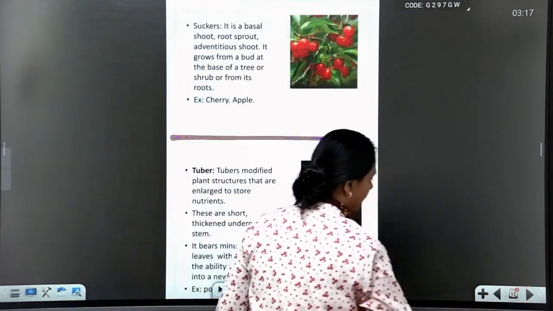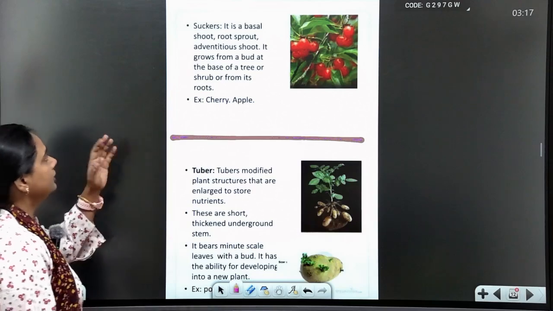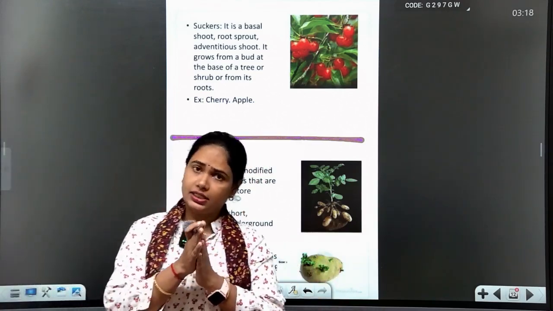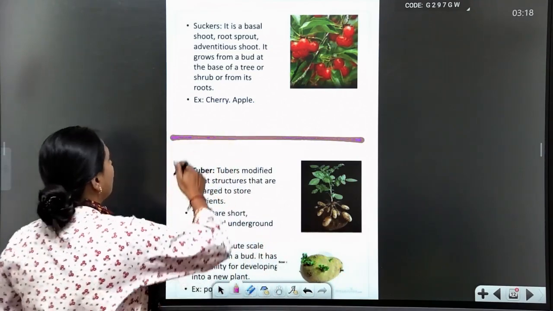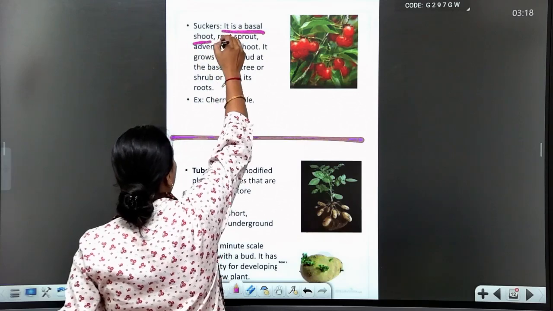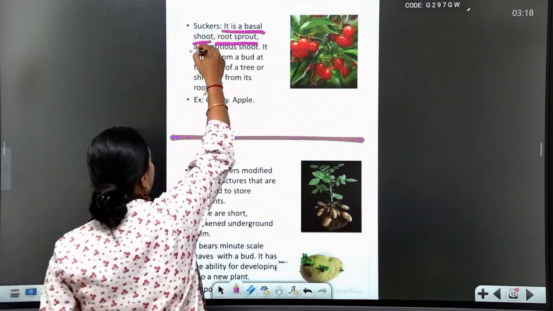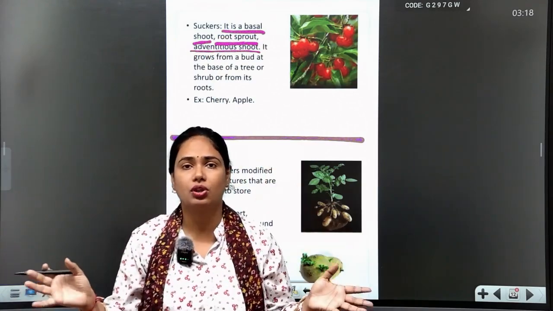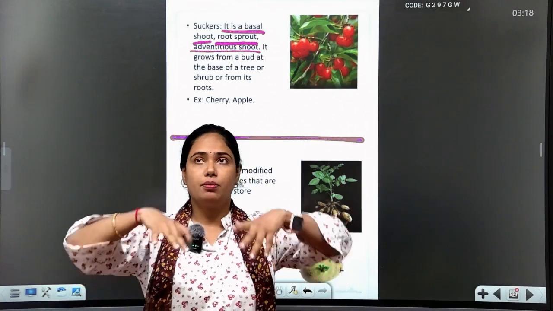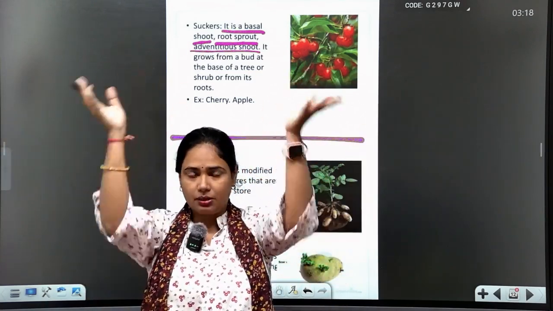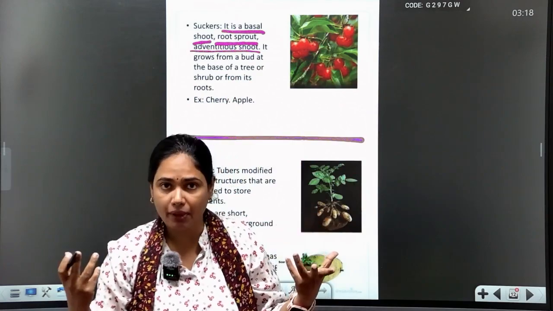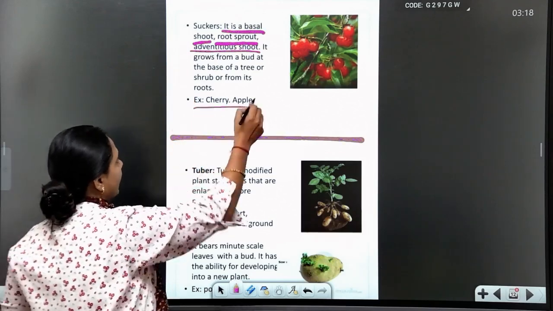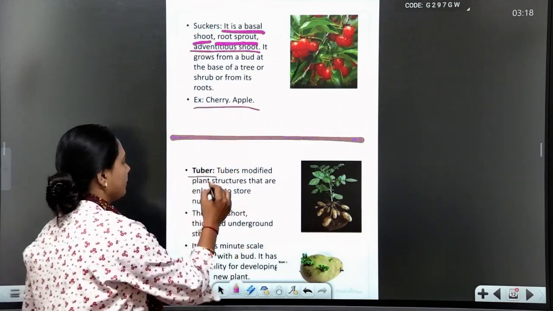Now, I'm changing to suckers. What do you mean by suckers? A sucker is a modified part, a basal short root sprout, with adventitious roots. We call them adventitious roots because they come from outside the plant, and they form a new offspring. This is a sucker. Example, cherry or apples.